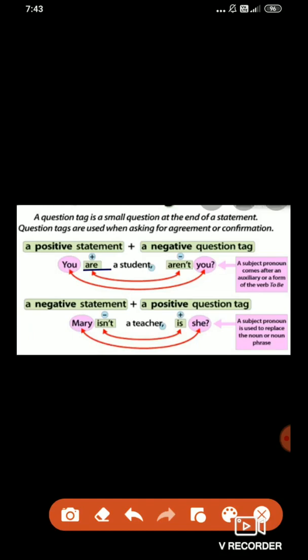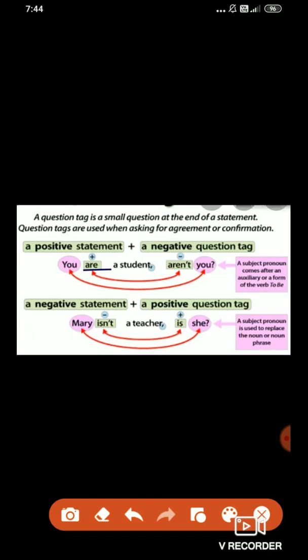If I repeat once more, if not is used after the helping verb or auxiliary verb, the sentence is negative. And if not is not used after the auxiliary verb or helping verb, the sentence is positive.